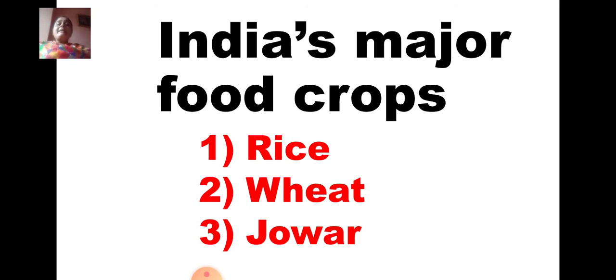Now India's major food crops means the important crops which are grown in India. There are 3. What are they? The first one is rice.